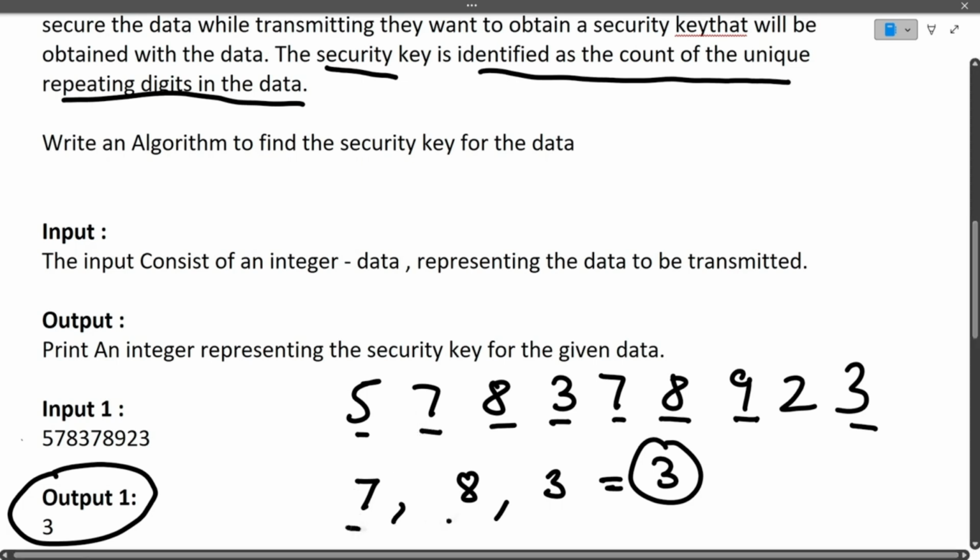So total 3 repeating digits were there: 7, 8, 3. So what is their count? Their count is total 3. So therefore our output is 3.